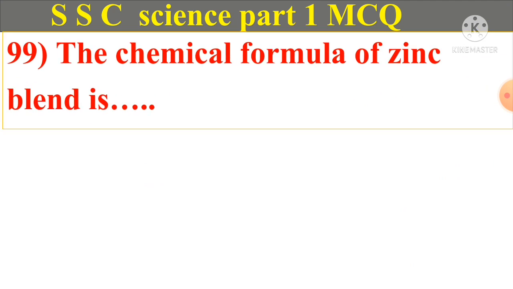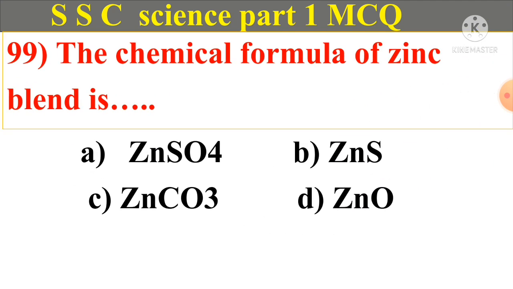Question number 99. The chemical formula of zinc blende is A. ZnSO4. B. ZnS, C. ZnCO3, D. ZnO, and answer is B. ZnS.